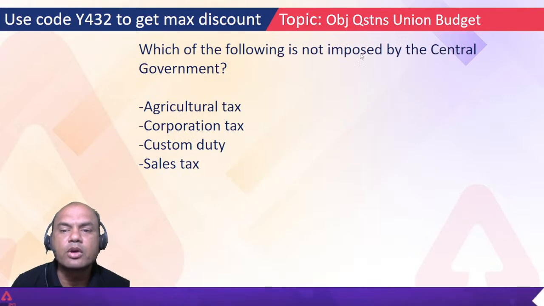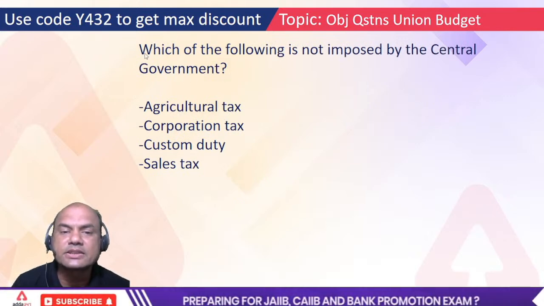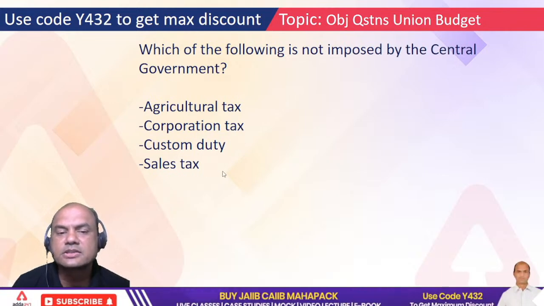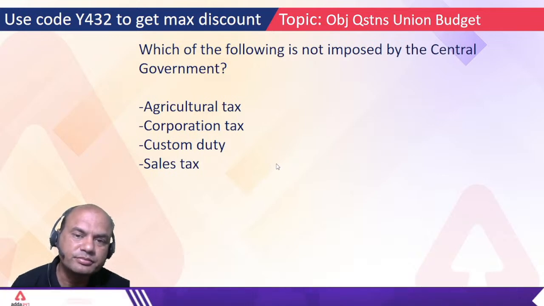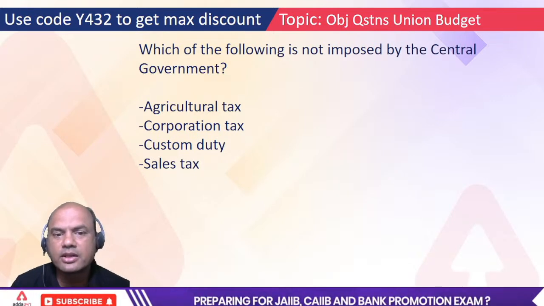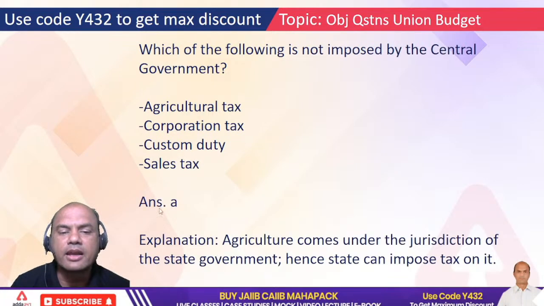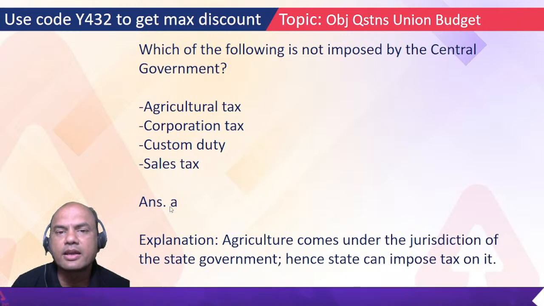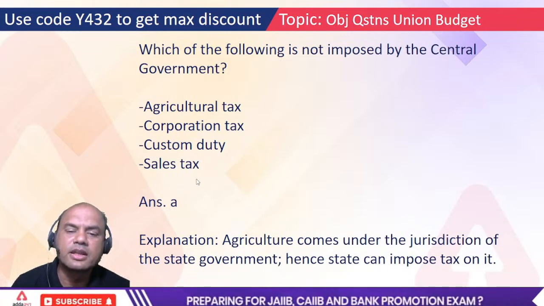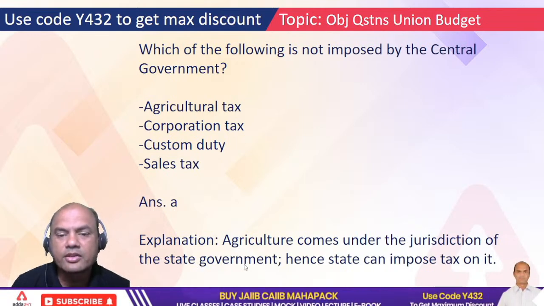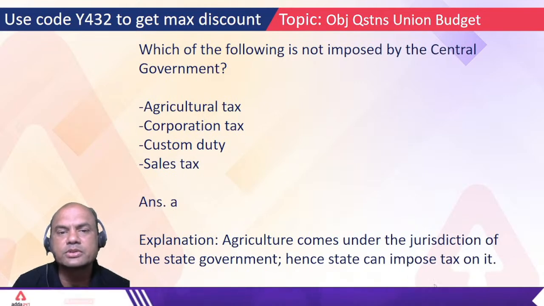Which of the following is not imposed by central government? Which tax is not imposed by central government? Agriculture, corporation, customs and sales tax. Anyone, fast? Agriculture tax, correct. See here, agriculture comes under the jurisdiction of state government. It is not under central. Hence, state can impose tax on it.